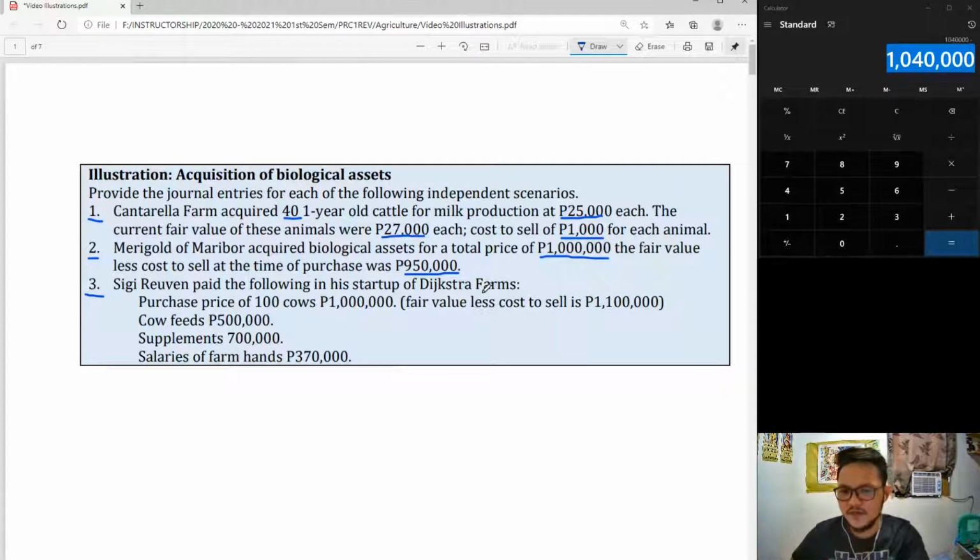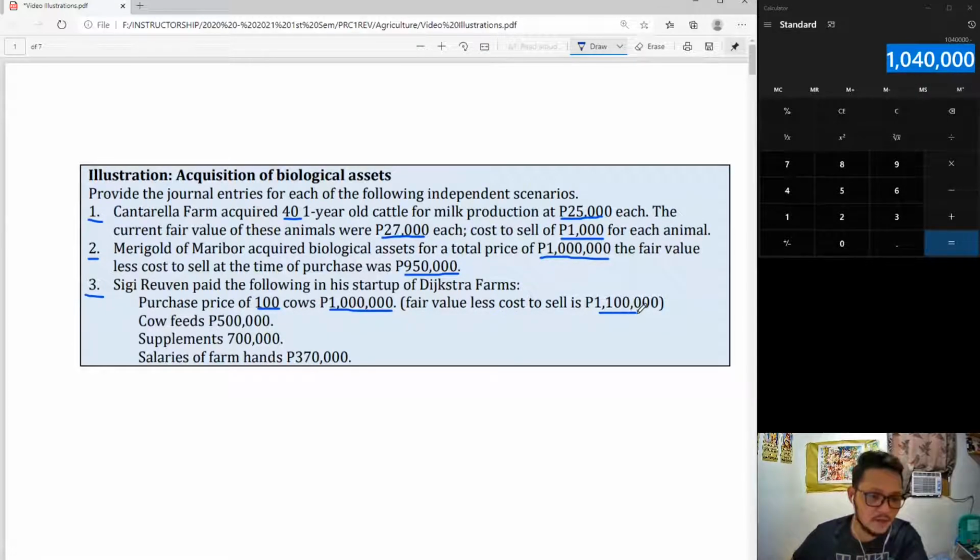Sige Ruben paid the following on his startup of Dijkstra Farms. Purchase price of 100 units of cows. Binili at 1 million. So you have purchase price 1 million. It has a fair value less cost to sell of 1,100,000. You know the drill. However, in addition, you also have here cow feed, supplements, and salaries of farmhands.